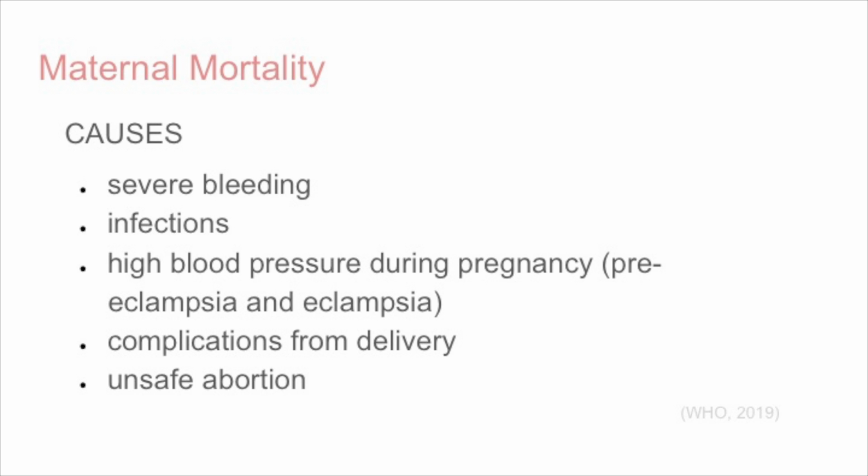Some of the acute causes of maternal mortality include severe bleeding, like post-delivery hemorrhages, pre- or post-delivery infections, high blood pressure during pregnancy, known as preeclampsia or eclampsia, which can be fatal, complications from delivery, and unsafe abortions, not accounted for in the data but a cause of maternal mortality. Many of these issues can be prevented or the severity can be decreased through prenatal or antenatal care and having a skilled birth attendant at delivery and during postpartum care.